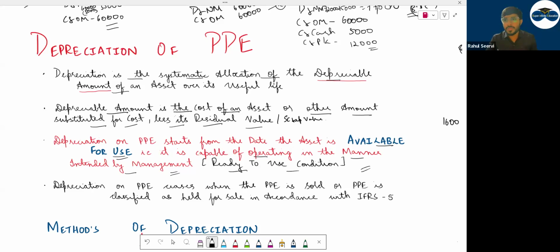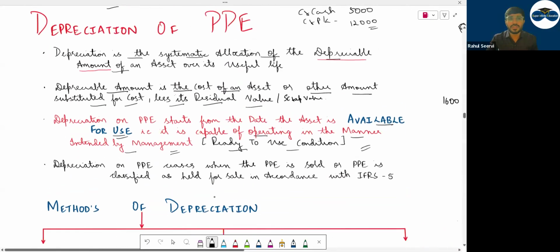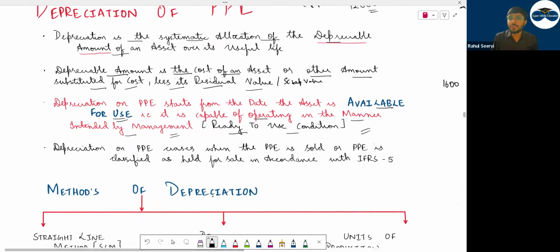Then when will you stop depreciation? When the full amount, that is the 8,000, was over, we automatically stopped it. The other case, depreciation on PPE ceases when the PPE is sold. Once I sell the PPE, will I still charge depreciation? Will there be any asset in my books? The asset will not be there in the books, so why will you charge depreciation?